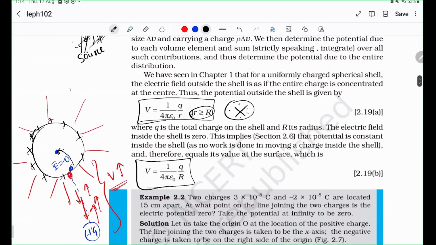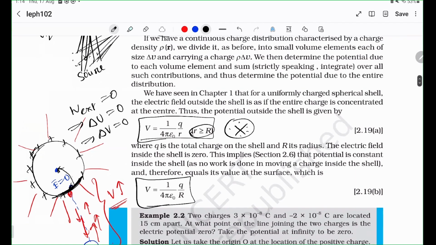You can just give it a gentle nudge and it's going to float all the way over there. Because of that, you are not putting in any external work. Therefore, there is no extra change in potential energy. Therefore, there is no change in the potential of the point, which means whatever potential there is on the surface of the shell, it is the same potential everywhere inside.